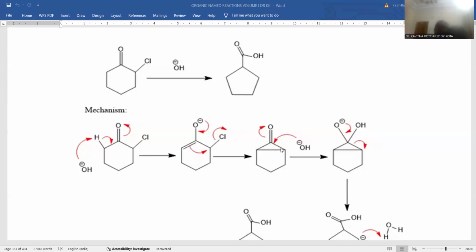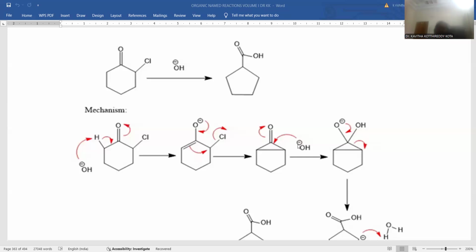The three-membered ring system is called the cyclopropanone skeleton, and moreover this negative charge is back polarized, so that the cyclopropanone intermediate will be originated. After getting this, you are treating with one more molecule of hydroxide ion. Hydroxide is the nucleophile, so it directly attacks the carbonyl carbon atom. Immediately, the three-membered ring, being highly strained, undergoes ring opening.